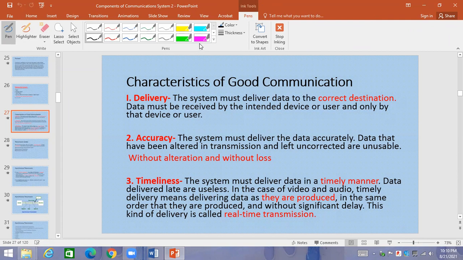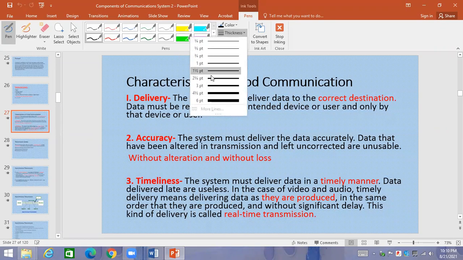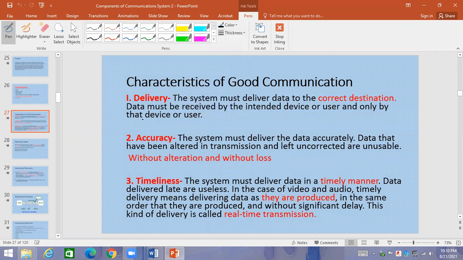Whenever there is communication, what is meant by accuracy? What do you understand by the term accuracy? The system must deliver the data accurately.